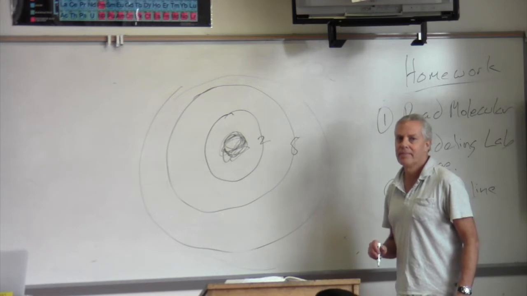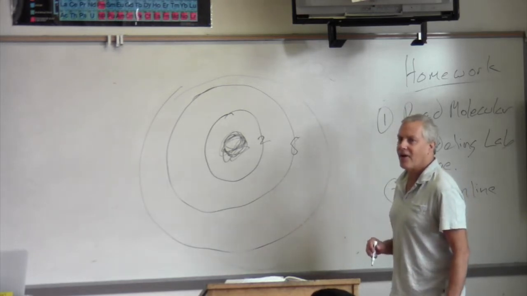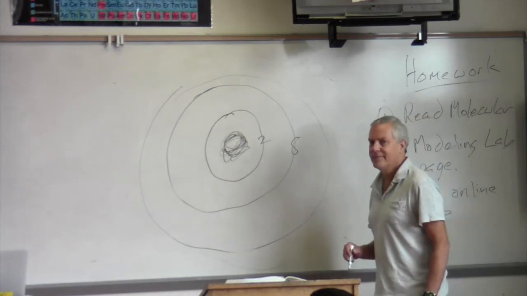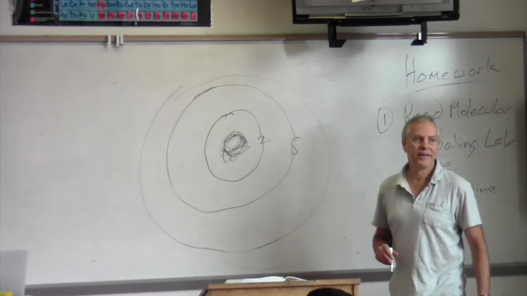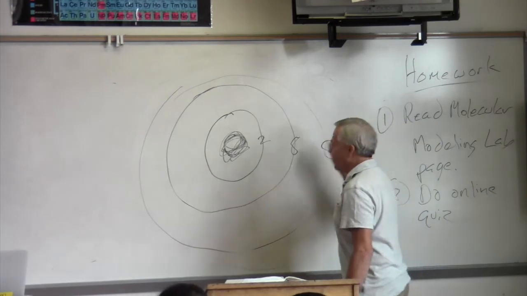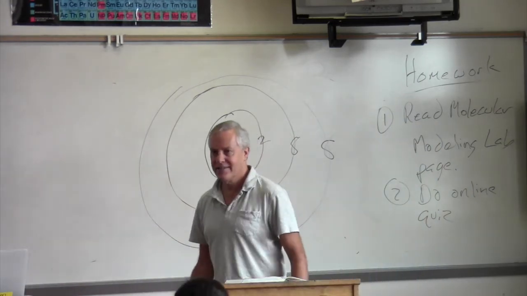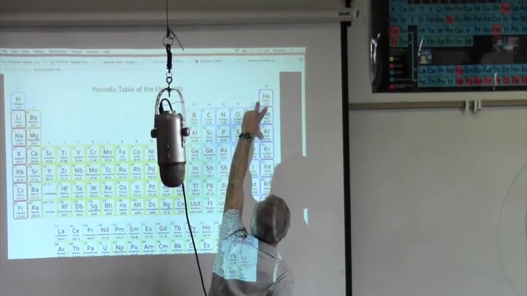Brad? 16. No. Cal? 32. No. Mark? No! 8. Okay, I'm going to stop asking. 8. Okay.